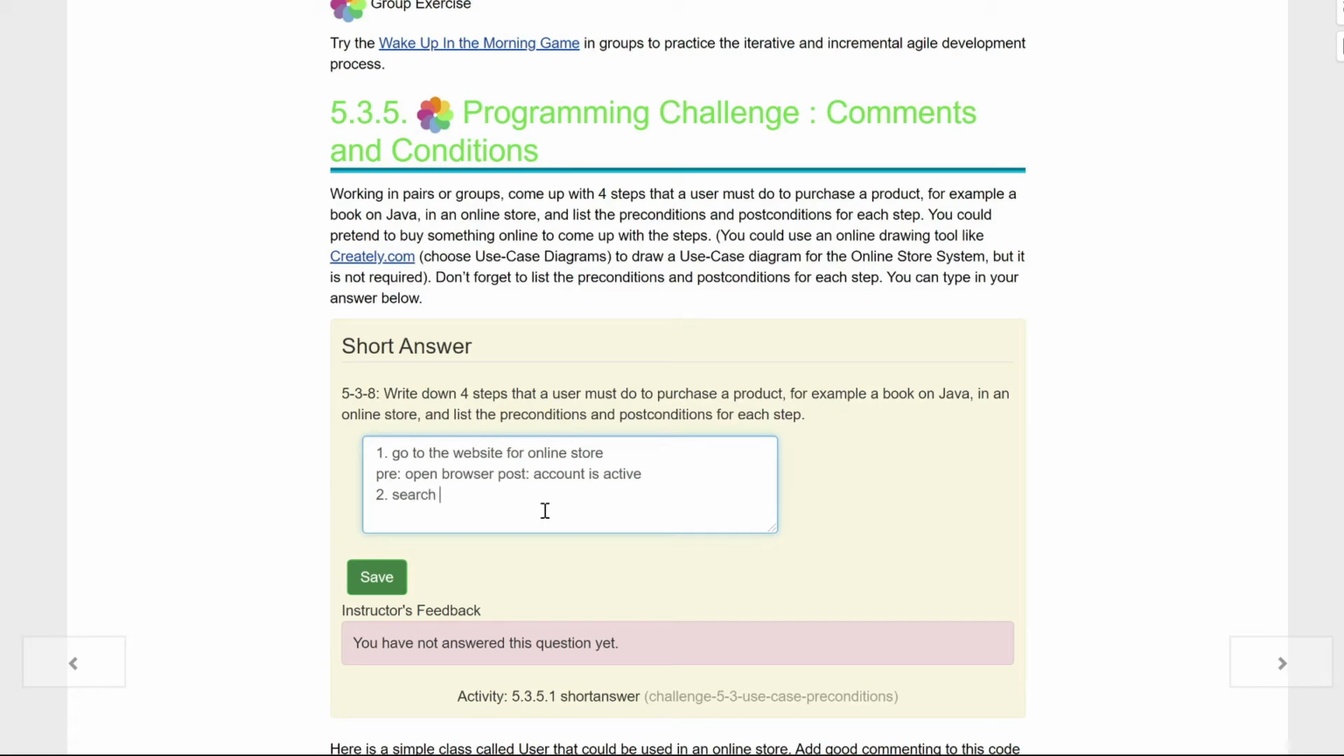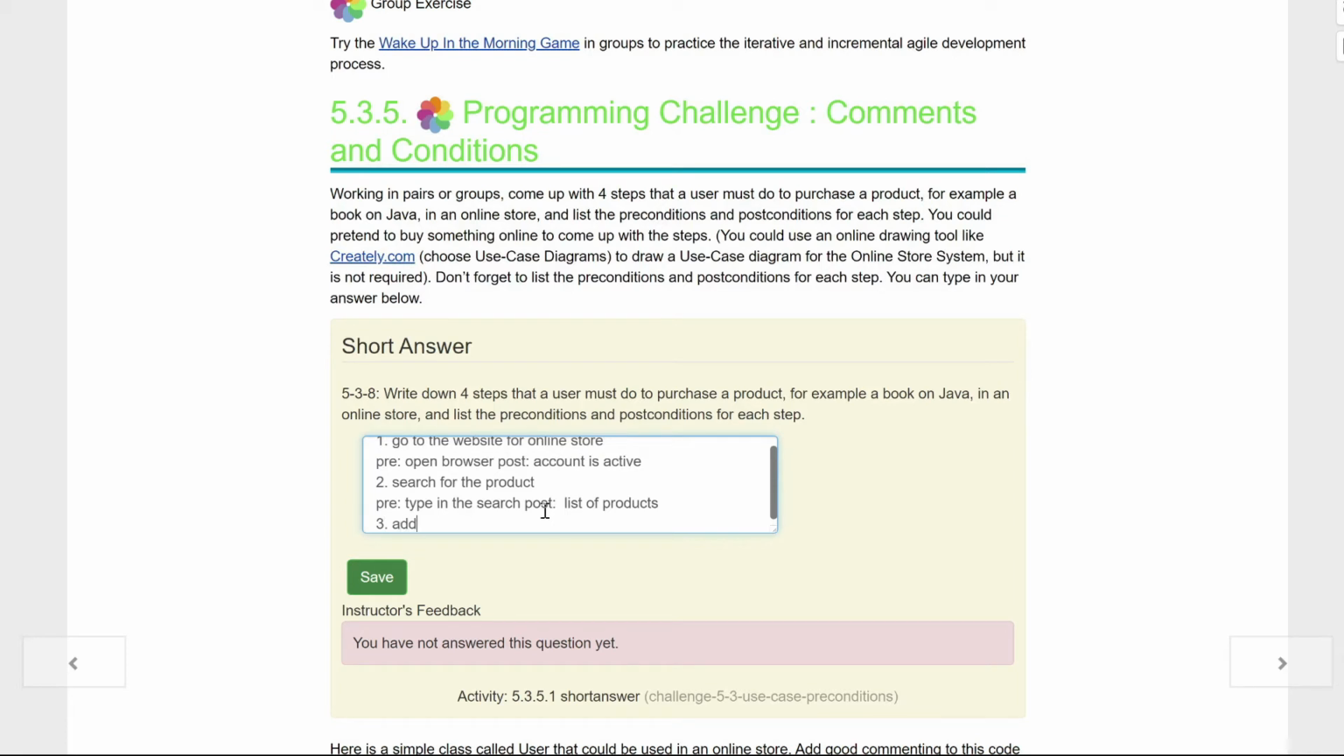Next, once we get there, we have to search for the product that we want. Precondition of this, type in the search. So we're just looking for the search. And a post condition of that would be the list of products we see. So those would be all the products left.